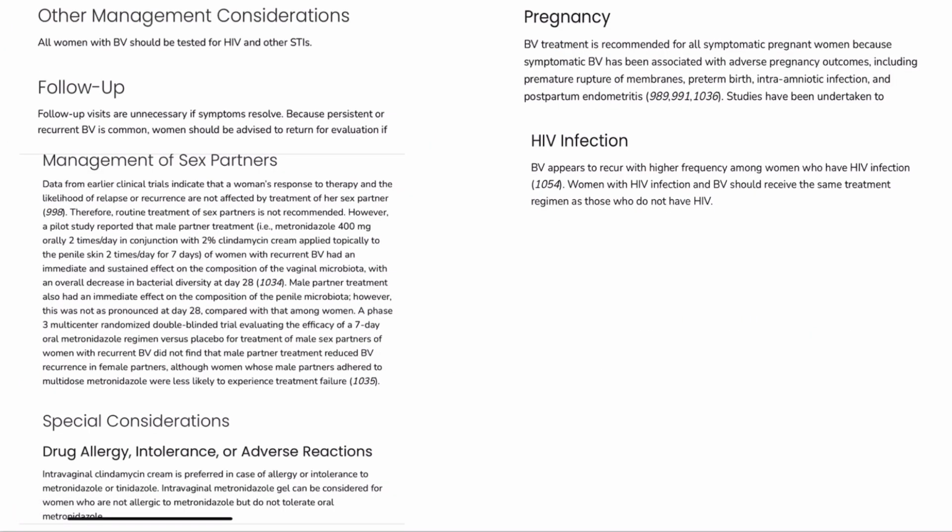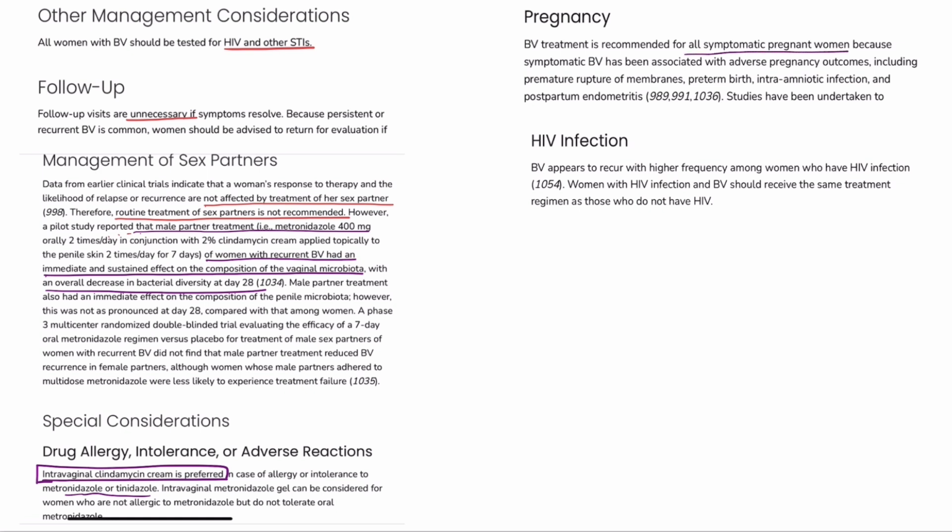All patients should be screened for HIV and other STIs. Follow-up is not necessary in BV. The routine treatment of partners is not recommended at present, but there was one pilot study which showed that if the male partner is also treated, the vaginal ecosystem of the female partner was more normal and stable for a longer period of time. Prefer clindamycin cream if there is allergy to metronidazole or tinidazole. In pregnancy, symptomatic women are treated, and in HIV the same regimen is followed.